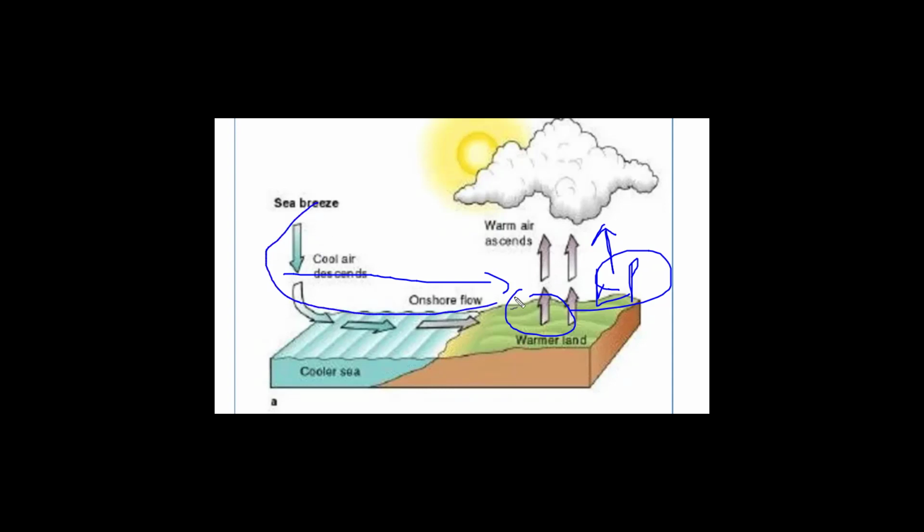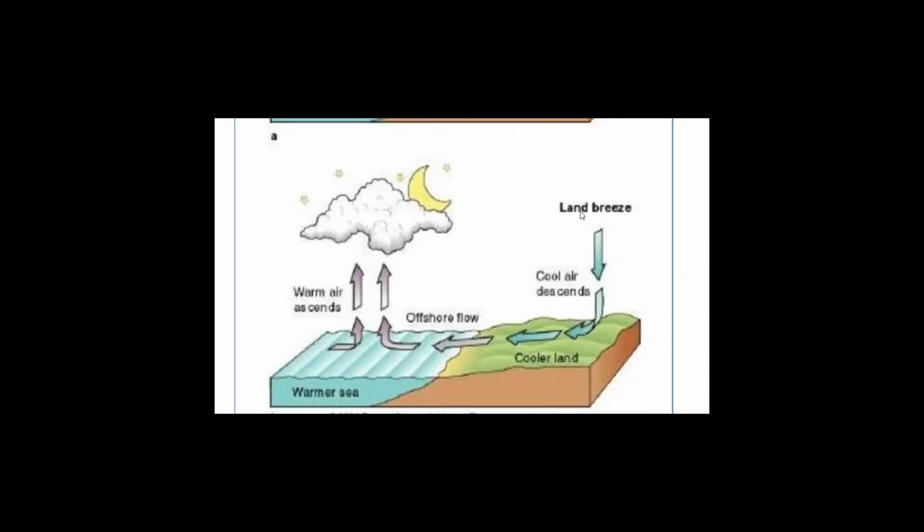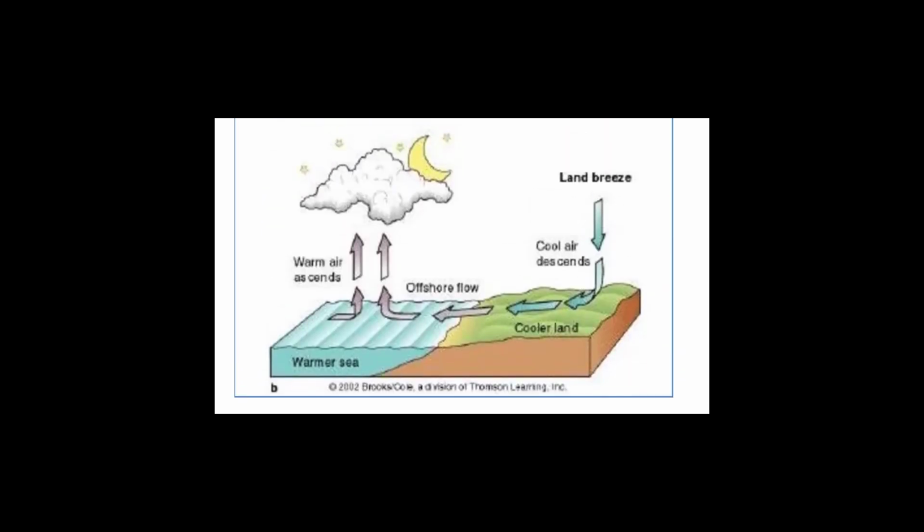And these kind of breeze are called sea breeze. So we can see sea breeze movement happens during the daytime. Similarly, the opposite phenomenon happens at night. What happens? At night the same process takes place, but it is the land breeze: the wind from the land blows on the surface of the sea.